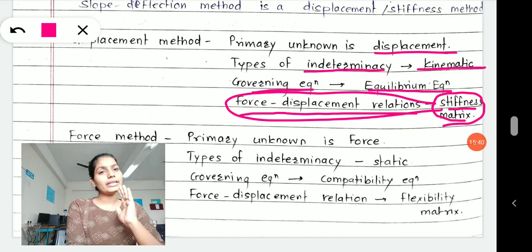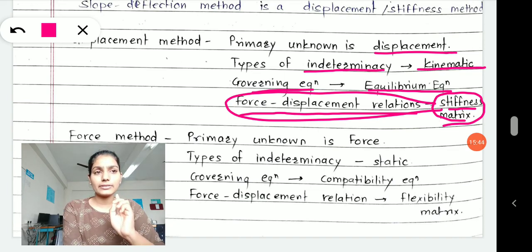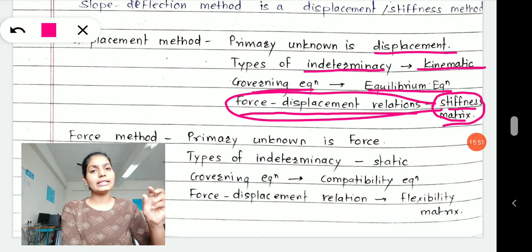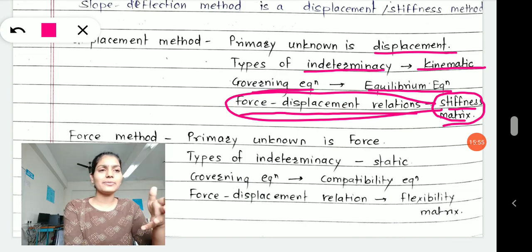So the only new thing in the displacement method is the force displacement relationship and what the stiffness matrix means to us. Keep it aside for now. In the next units, we are going to handle the stiffness matrix method. There you will get a better idea of how to write the force displacement relationships, right?